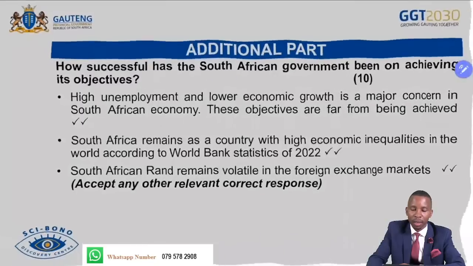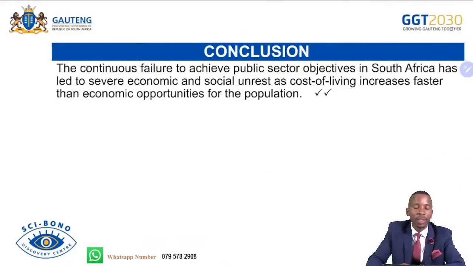Conclusion: the continuous failure to achieve public sector objectives in South Africa has led to severe economic and social unrest, as the cost of living increased faster than economic opportunities for the population. That is just an example of a conclusion you can make use of.